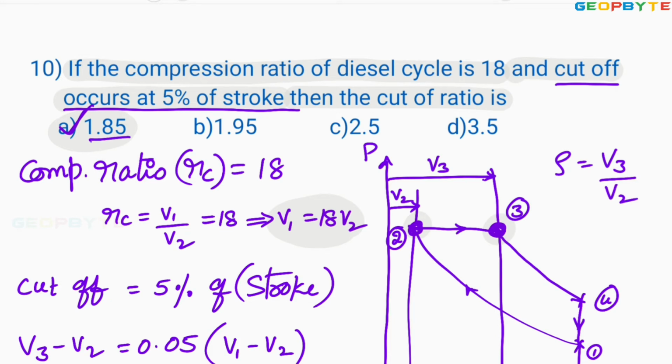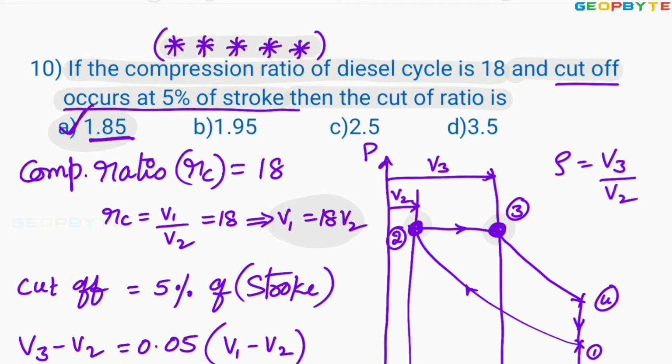That you got 1.85. This problem is also very important. Therefore, I am marking this also as a 5-star problem. 5-star problem means the most expected problem in the competitive exams. I hope you got my point.